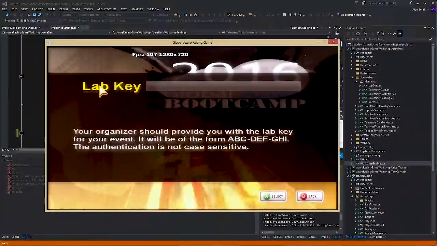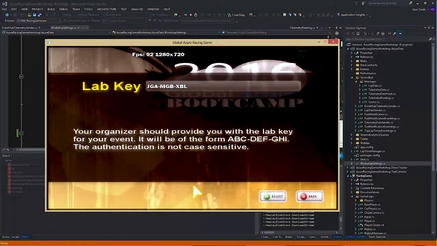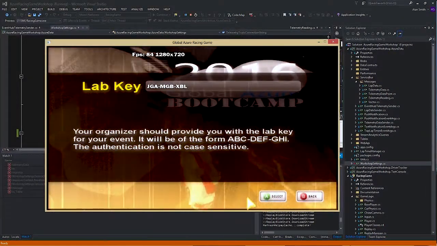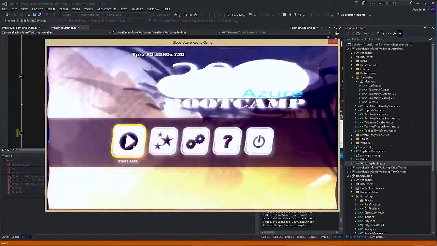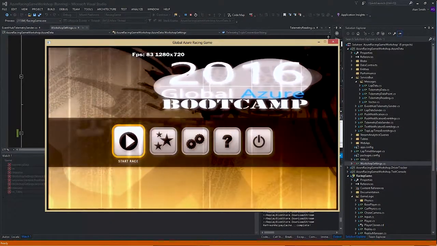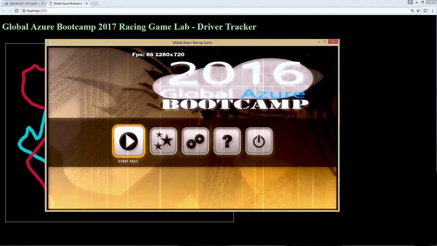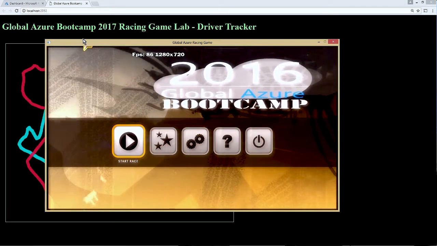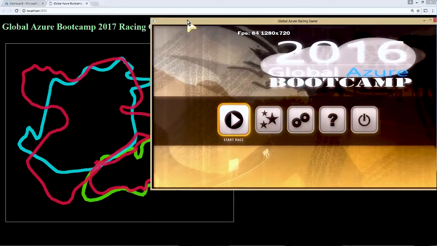I'm going to start this, paste in the finish key. And I'm also going to want to have, if I can, the driver tracker somewhere in the background. I'm a bit challenged on the screen resolution here, but basically the easy track that I'm going to drive on is the track that's in green.